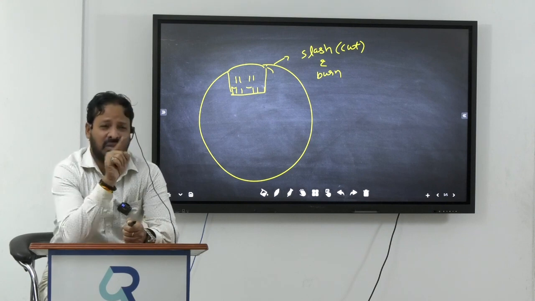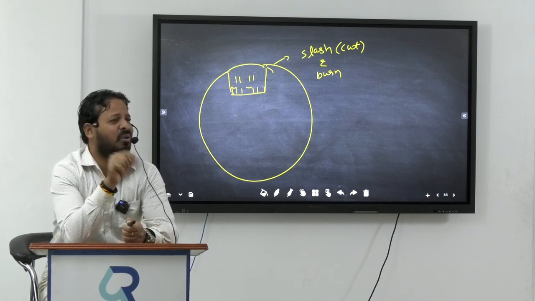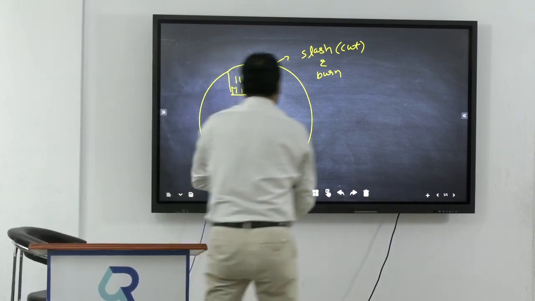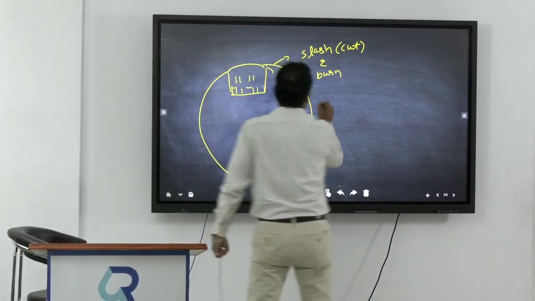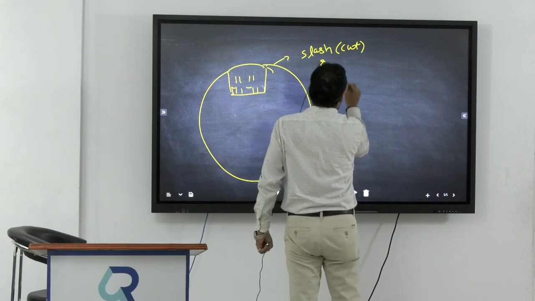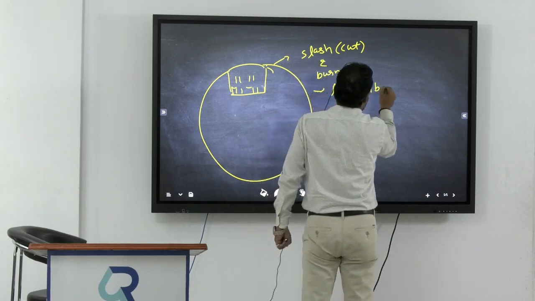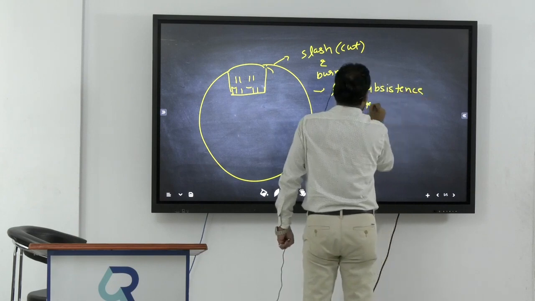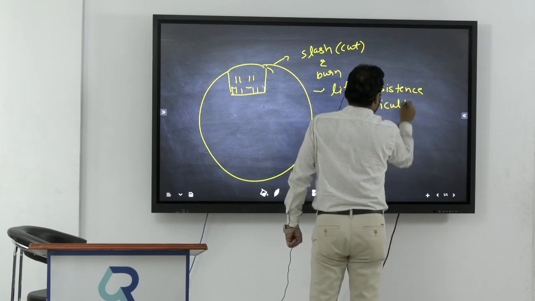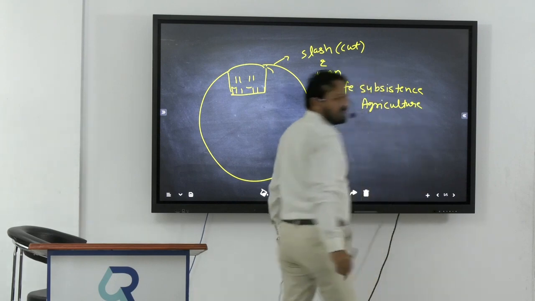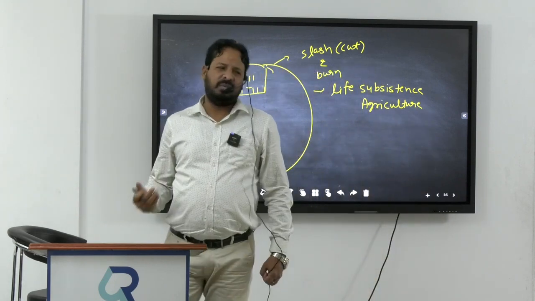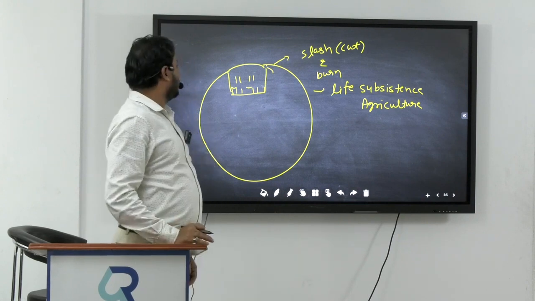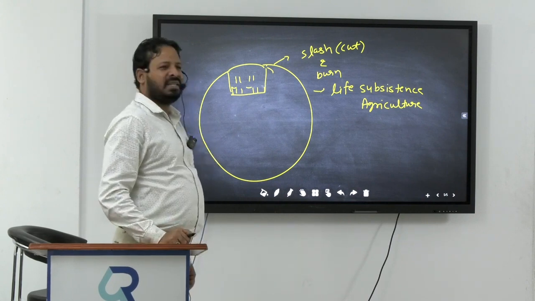Is it clear? So this type of agriculture is also called life subsistence agriculture. Write down. This is also called life subsistence agriculture. Is it clear, everyone? The concept is very easy. You can understand it. No problem? Listen. Now, this is also called life subsistence agriculture.